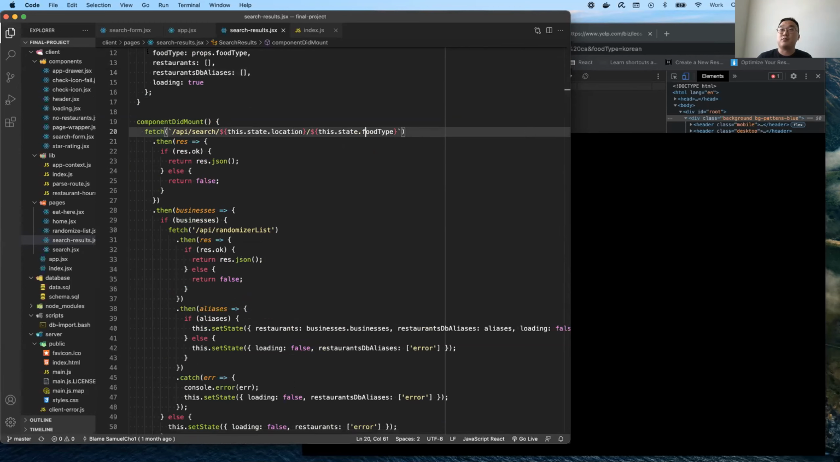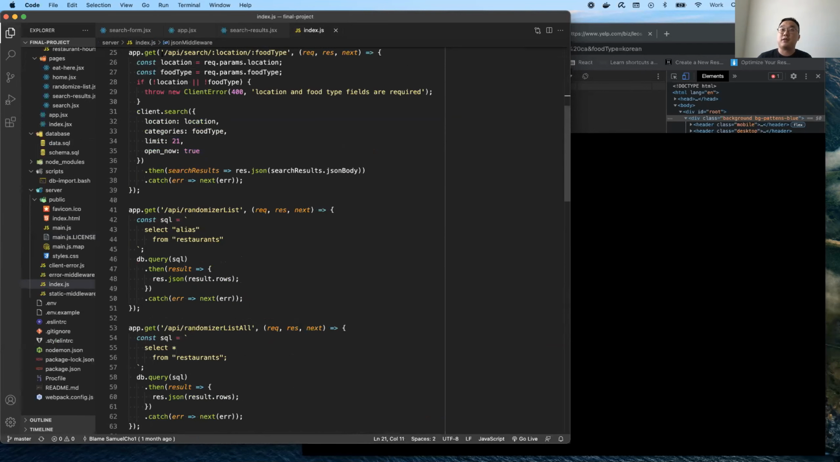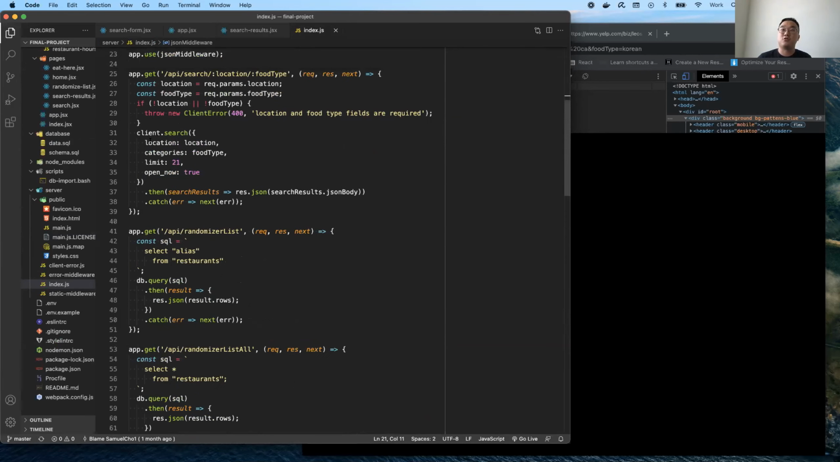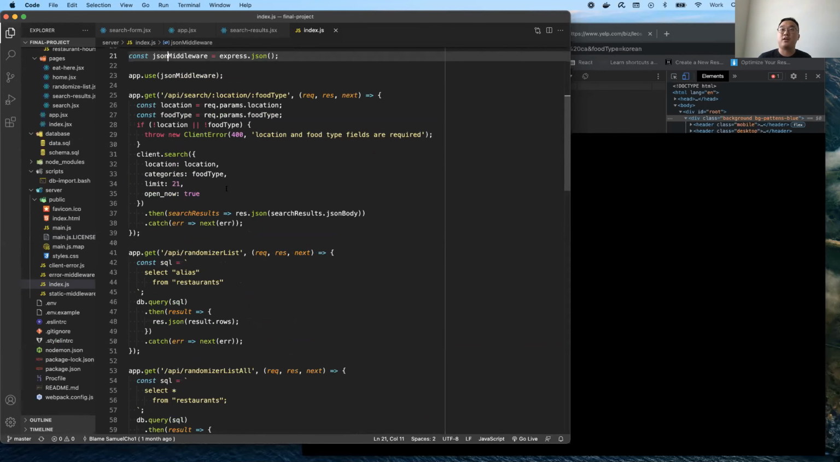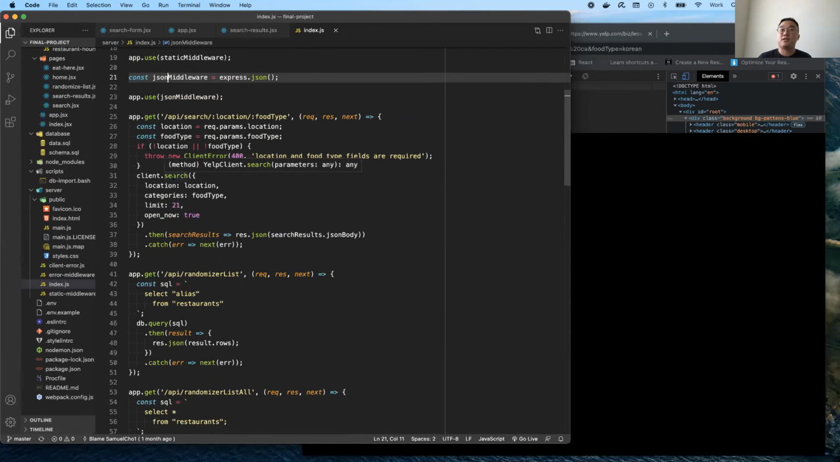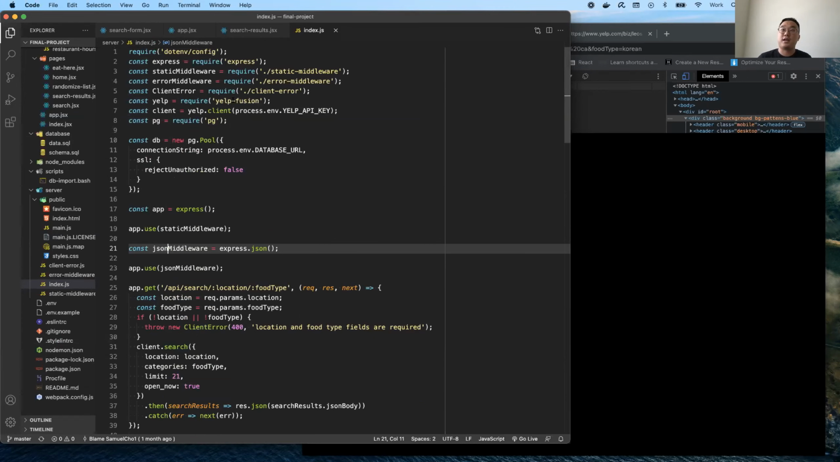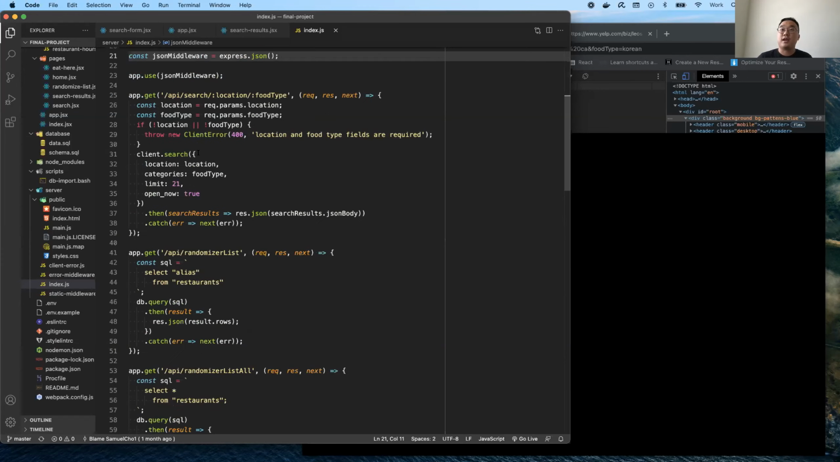And in the server, the appropriate handler is being called, and we're checking to make sure that the params include the location and food type. If not, we'll throw an error. And then we use this search method of the client object to send a GET request to the Yelp API. I'm able to use this search method because I installed the npm package Yelp Fusion. And so we're sending a GET request with these parameters, and the server will send a request to the Yelp API. Yelp API will send a response back to our server, and then our server sends a response back to